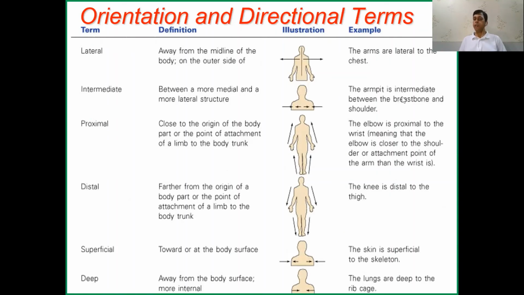The armpit is intermediate between the breastbone, sternum, and shoulder. Then proximal, close to the origin of the body, towards the body. Distal, away from the body. Then superficial, towards the body surface. Deep is inside the body, away from the body surface, more internal. So this kind of words you will see.